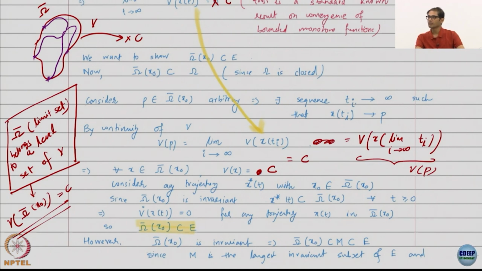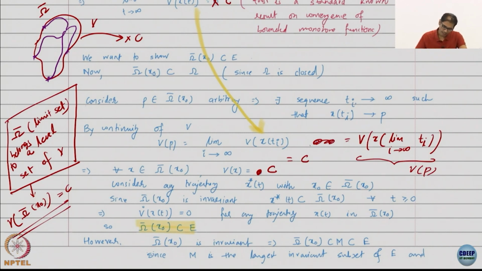By the way, this is a notation, you can't actually plug in a set inside a function. You have to plug in points from that set, and when you say v of a set, you mean you plug in all the points from the set. So if you plug in any point from the set omega bar x0, you always get c. This is very cool then. What will I do?